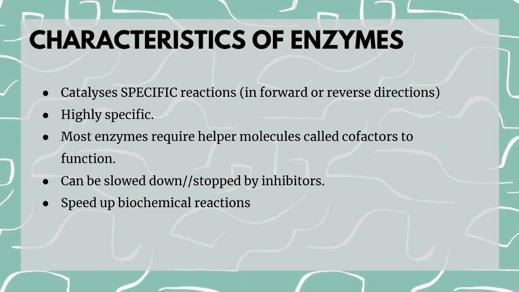Next, most enzymes also require cofactors, which help the enzyme to function well and undergo a particular reaction. Enzyme reactions can be slowed down or completely stopped by inhibitors, such as mercury. That's how mercury harms us. And lastly, of course, enzymes speed up biochemical reactions.